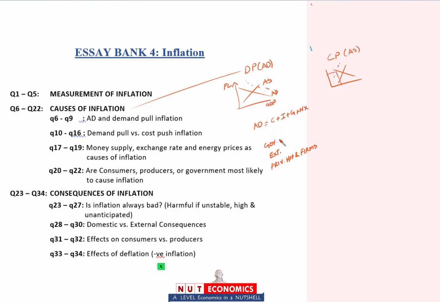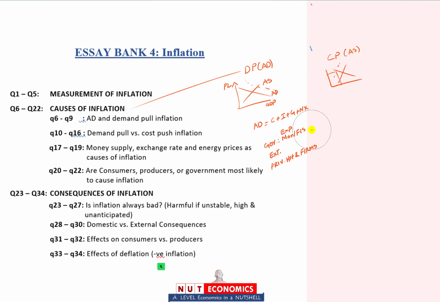So in that, you have to remember the government. The government can be a cause of increasing aggregate demand and therefore demand pull inflation because of expansionary monetary and fiscal policy. Now in this I would expect you to remember that when we say expansionary monetary policy, we are talking about particular changes in money supply, exchange rate and interest rate. And when we talk about expansionary fiscal policy, we are talking about specific changes in income tax and government spending.